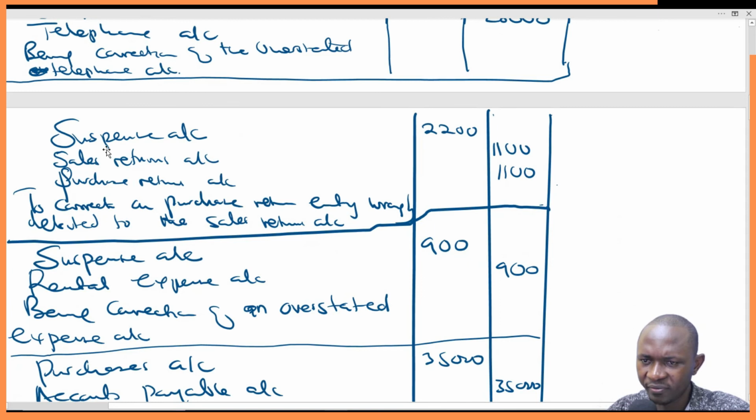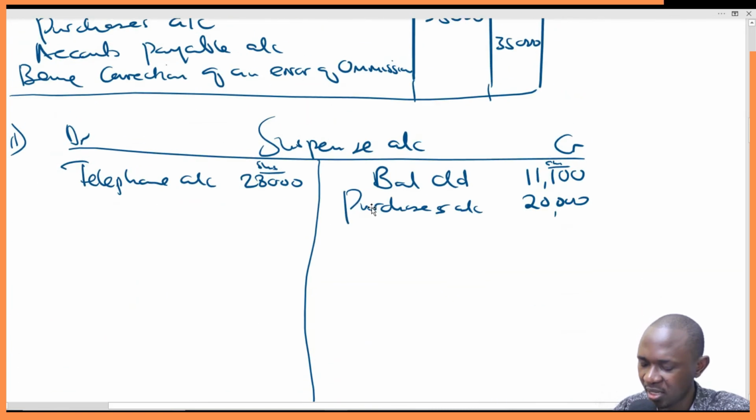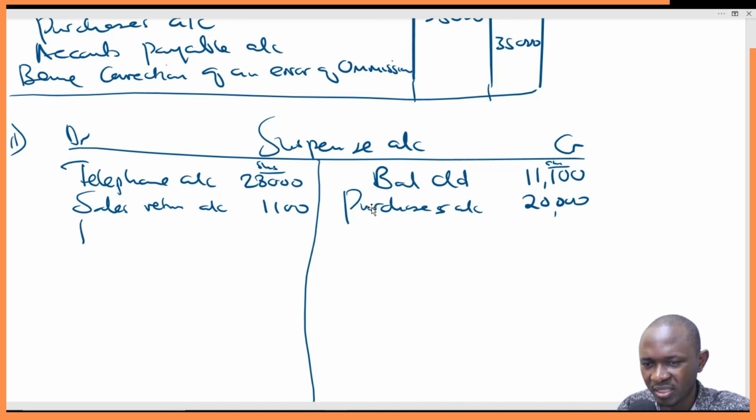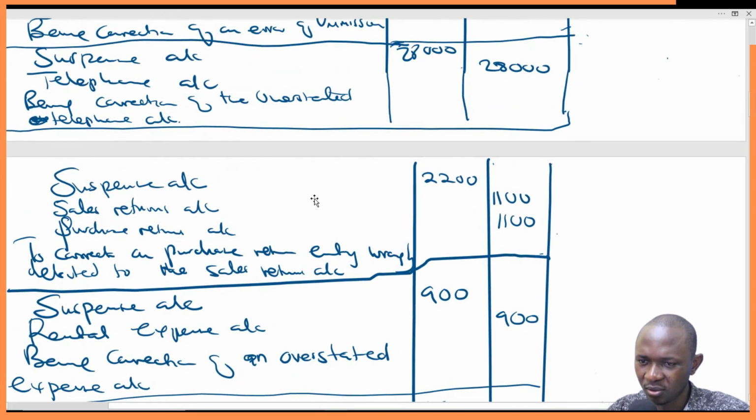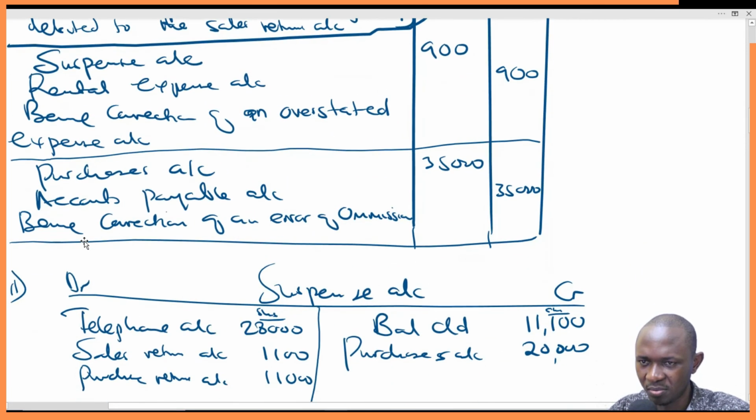Then we come to the fifth item, suspense account debit with 2,200. The reason being sales returns and purchase returns. So we simply come here and say sales returns account 1,100, purchases returns account 1,100. This is the 2,200. That is the reason that we are supposed to debit with the suspense account. These are the reasons, so we put them like that.